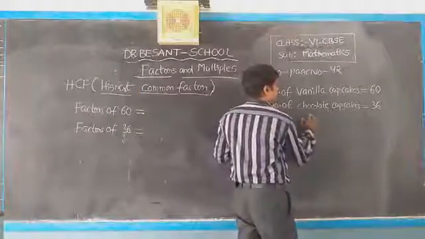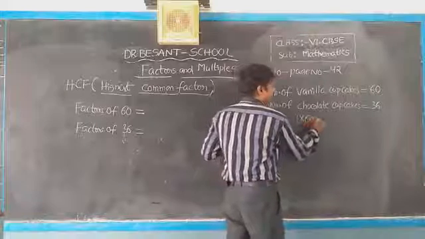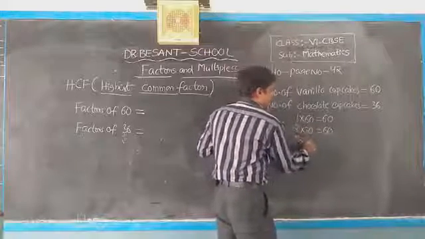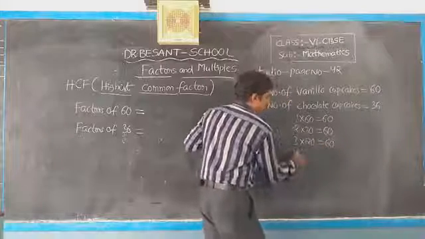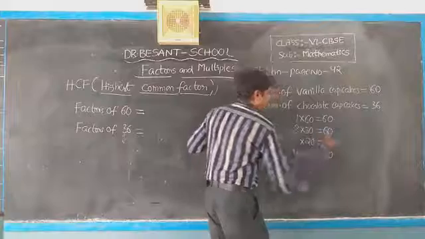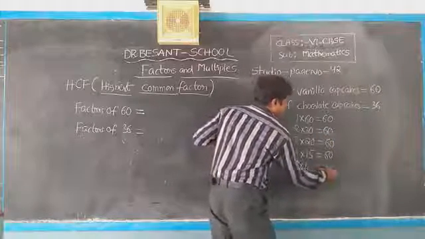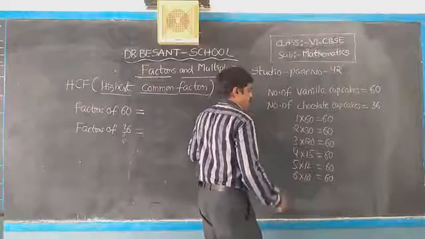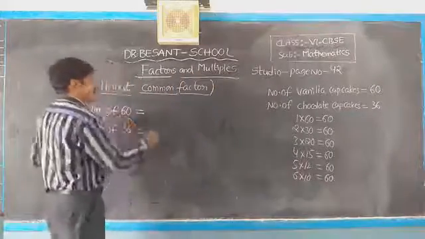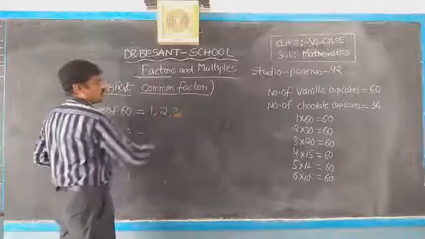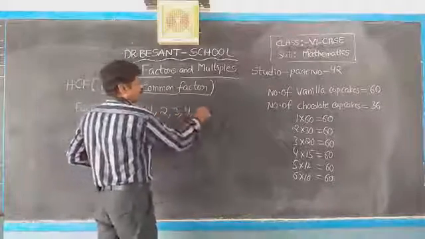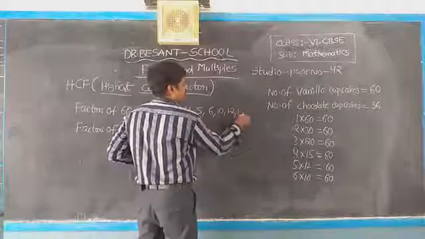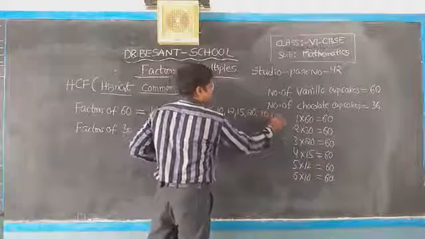So first of all, 60. 1 times 60 is 60. 2 times 30 is 60. 3 times 20 is 60. 4 times 15 is 60. 5 times 12 is 60. 6 times 10 is 60. So what about the factors of 60? 1, 2, 3, 4, 5, 6, 10, 12, 15, 20, 30, 60.